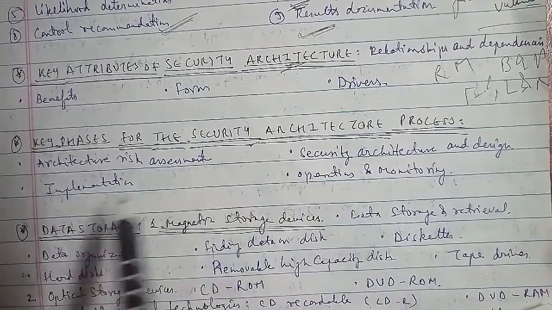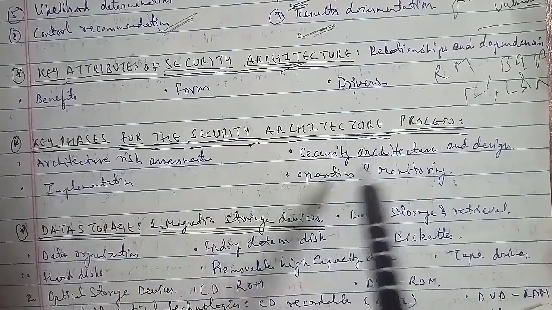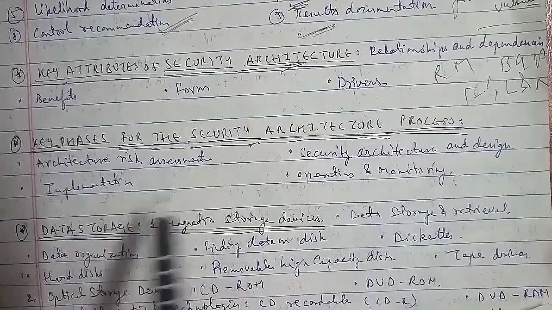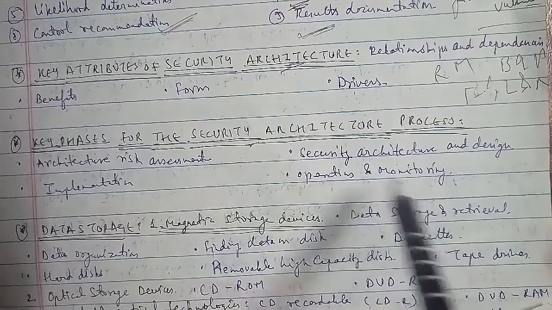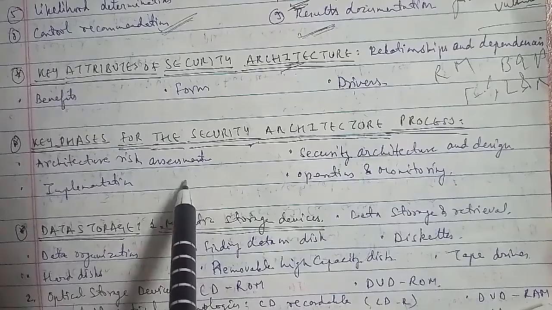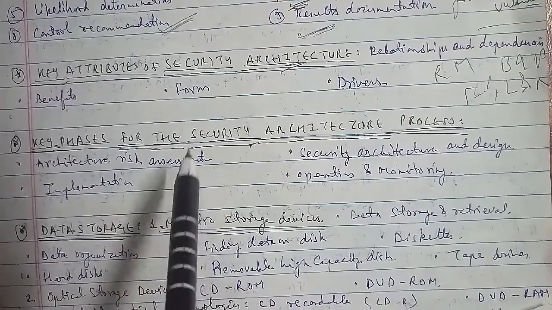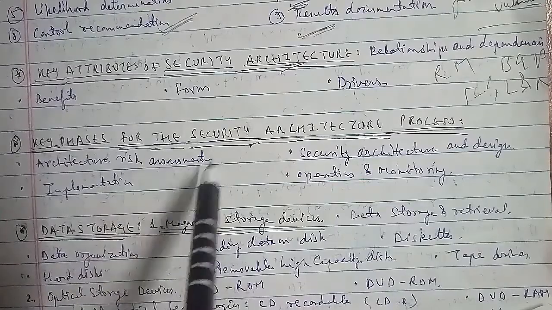The architecture risk assessment evaluates the business impact of vital business assets and the odds and effects of vulnerabilities and security threats. In security architecture and design, the architecture of the security services is designed, which facilitates business risk exposure objectives.